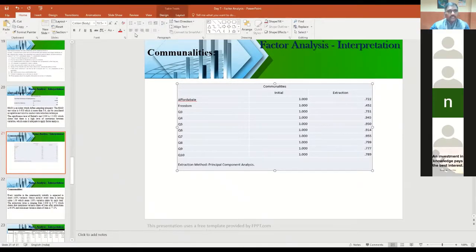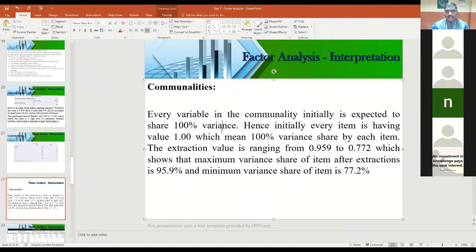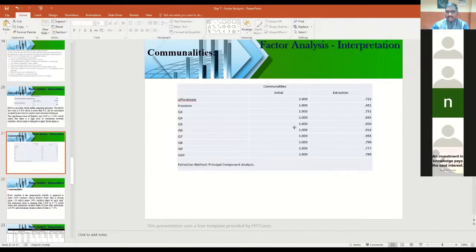after copying this output table, you have to write the interpretation like this. See, every variable in the commonalities is initially expected to share 100% variance. Hence, initially every item has a value of 1. Commonalities for the initial value is 1.